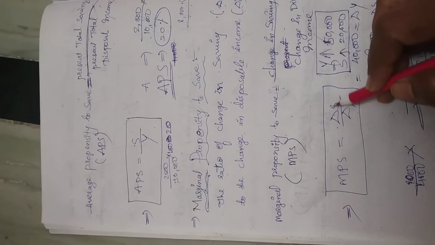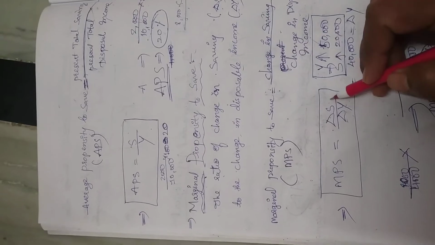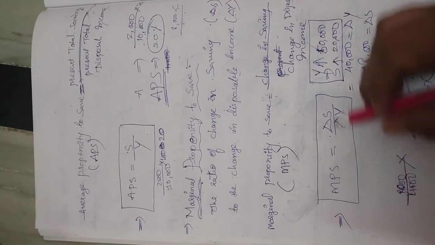MPS is equal to delta S by delta Y. Symbolically we can write like this.